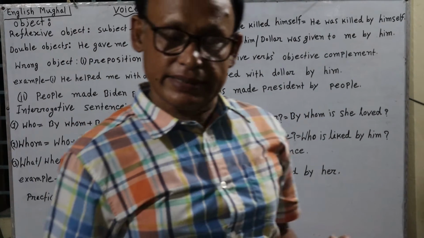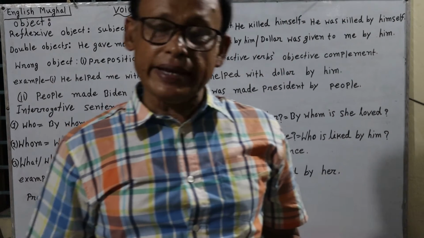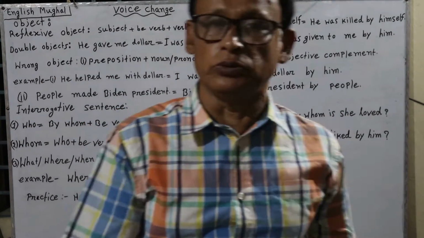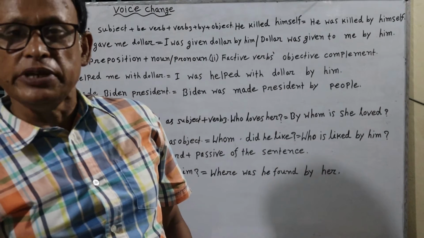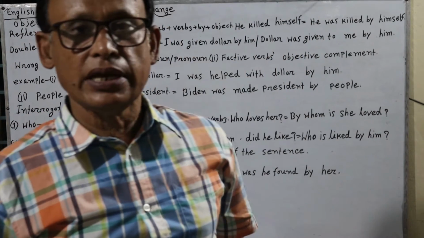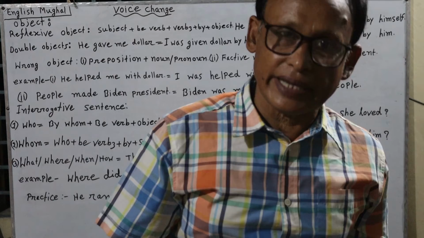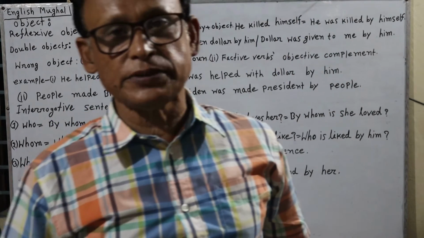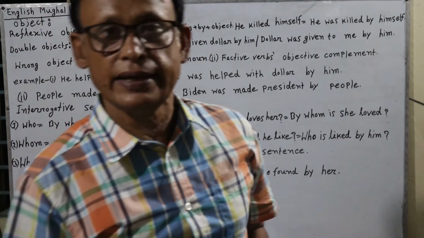If an active sentence has a reflexive pronoun, reflexive pronoun means myself, ourselves, himself, herself, yourself, yourselves, themselves.